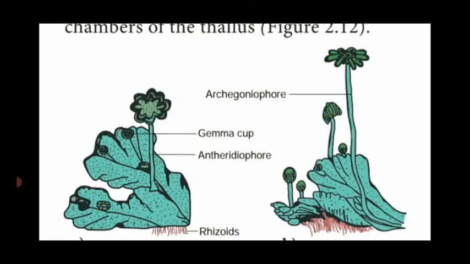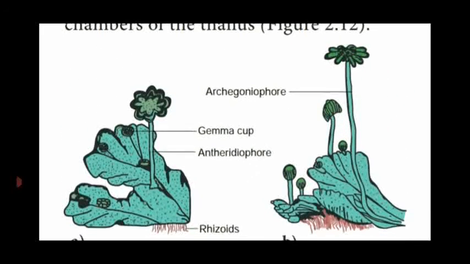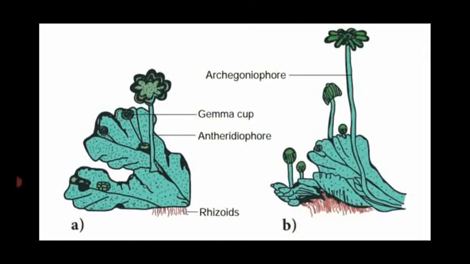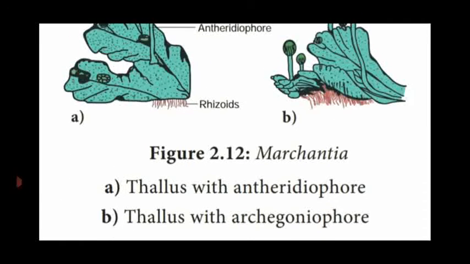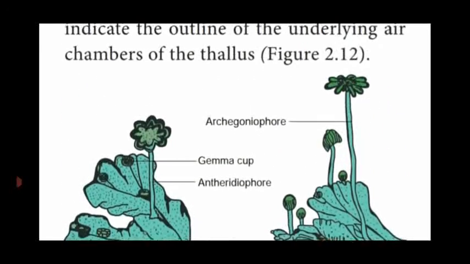So this is said to be the female thallus. So Marchantia shows the heterothallic condition, male thalli separately and female thalli separately. So this is the diagram showing thallus with antheridiophore and archegoniophore.